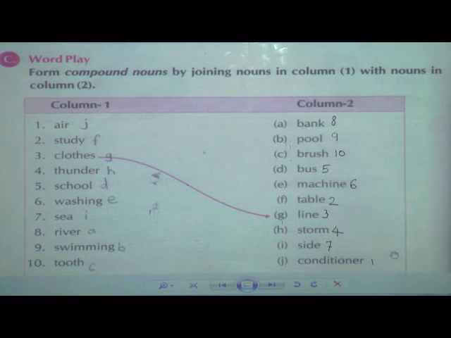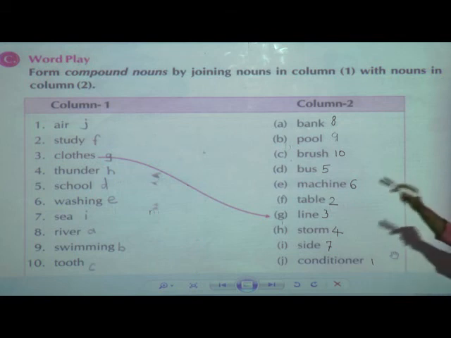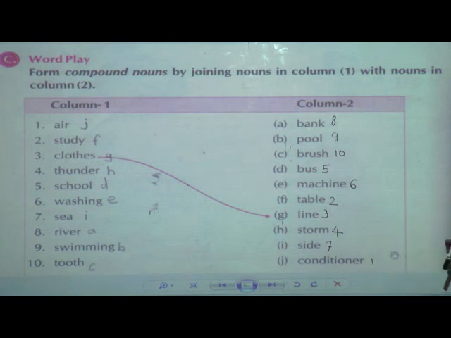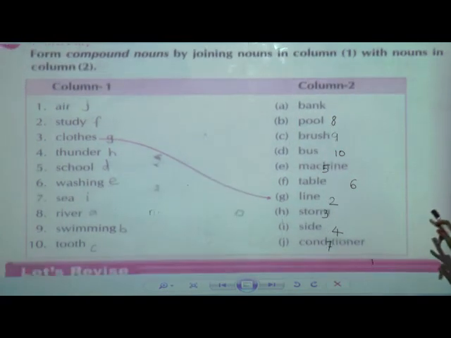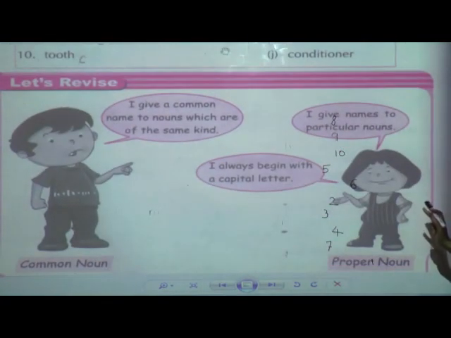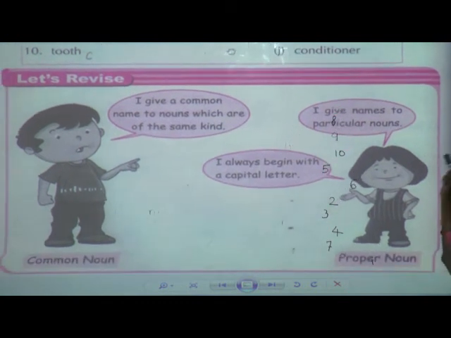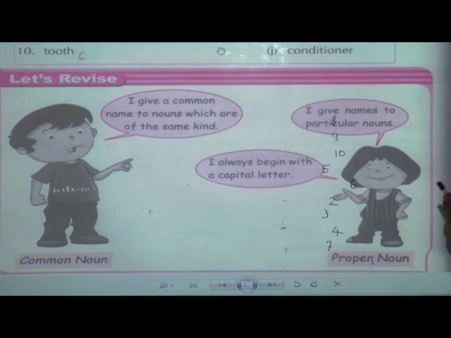Swimming. Swimming pool. The joining word for swimming is pool. Swimming pool. Yes, tooth. From these words, which will be the joining word? Toothbrush. So toothbrush, that is number 10. So in this way you all are going to write the numbers, under which particular numbers these words fall. Okay students, I hope everyone is understanding and writing properly, and first write with pencil. I hope everyone is writing with the pencil only.